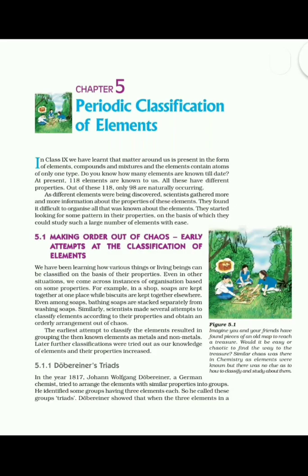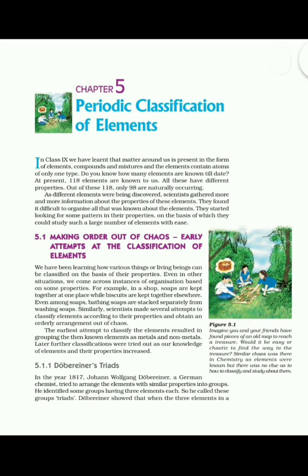Hello students, in this video we will discuss chapter number 5, periodic classification of elements. In class 9 we learned that matter around us is present in the form of elements, compounds and mixtures. Elements are made up of only one type of atoms. As we know, till date 118 elements are known, and the properties of each and every element are different.